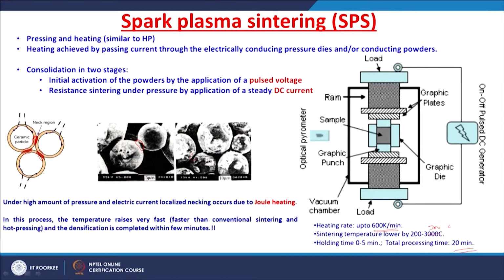If the powder is conducting, the current may pass through the powders as well. If it is not conducting, the current will pass through the dies and punches, and then there is an indirect heating of the powder, right. So, this spark plasma sintering is useful to prepare such restricted grain growth, right.